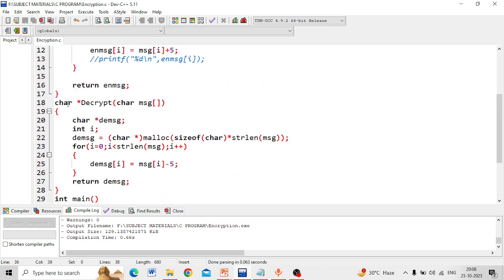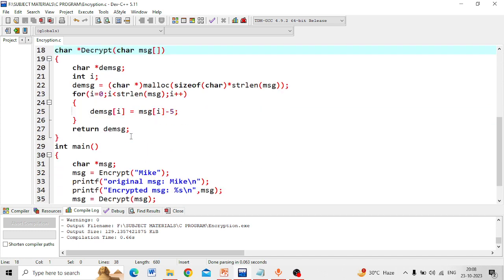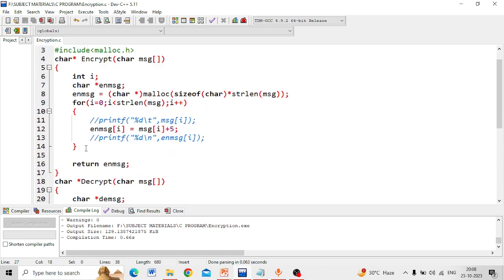So here you can see that it is the same as the encryption function, and the only difference is that we have to apply subtraction in the decryption function to get our original message. The remaining code is the same.